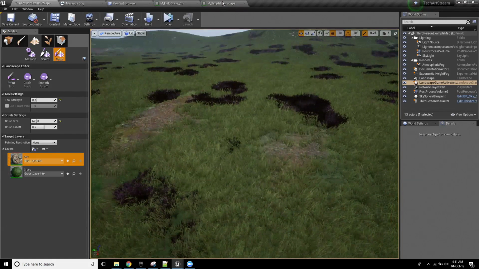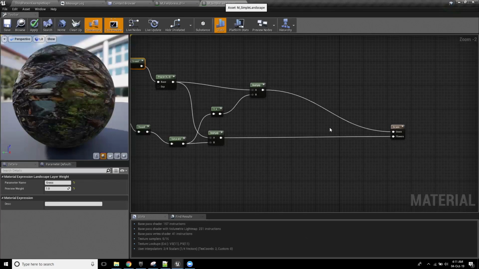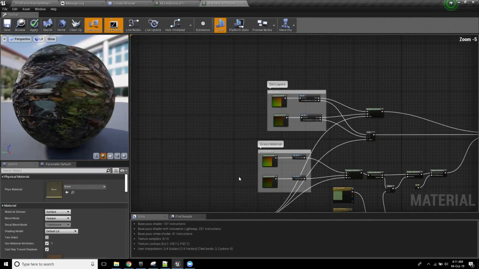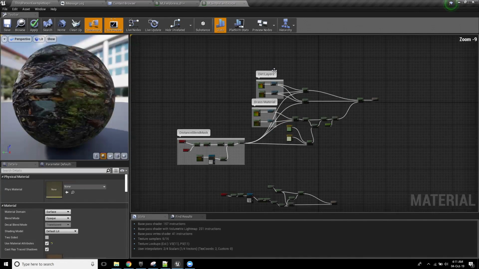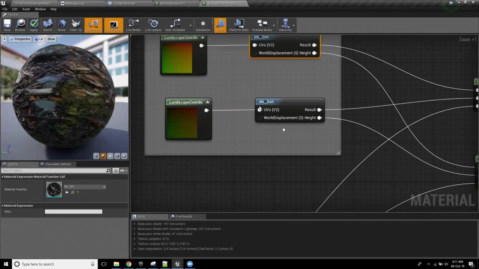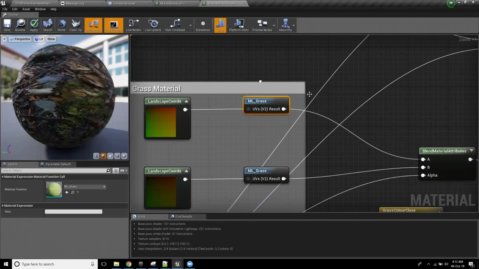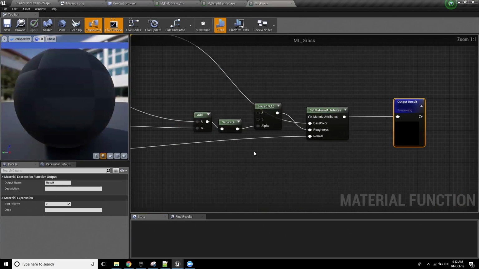Now, the other thing that I really want to stress is, go back to your landscape. At the moment, landscapes can end up a giant mess, okay? But what I often find is a really nice way to handle these things is you'll see here that I have a thing called ML Dirt and another one called ML Grass. This isn't anything fancy. I've literally just created a material layer.